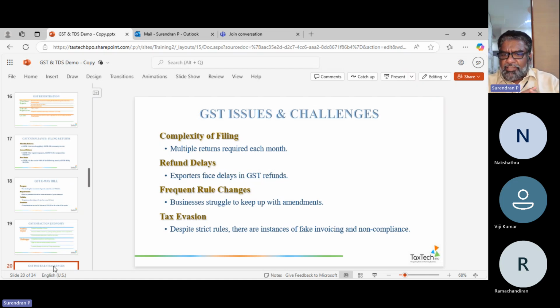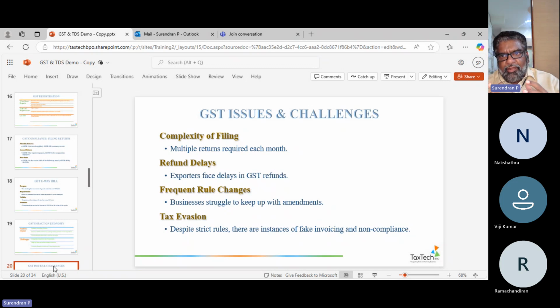Now, the issues and challenges. When I say this, I have given you a test sample of ABC company, right? When they make a problem in the day-to-day entries incorrectly, what happens? It creates a complexity problem in filing. So multiple returns are required each month because they have different numbers coming in, and their source of income comes maybe in different sources. Their source of purchases is in different lines. They do have inter-country trading also. So this is the complexity of filing, which you have to clearly understand, how I'm going to do it.